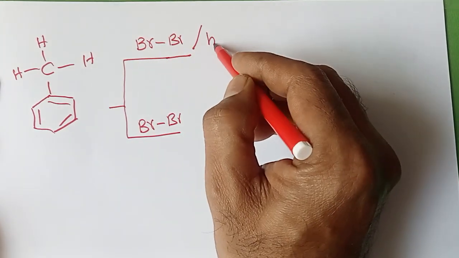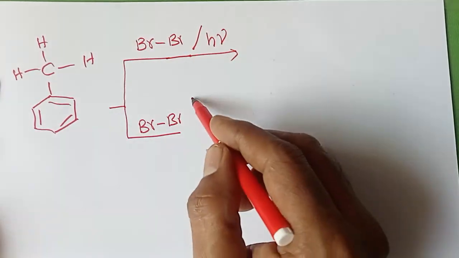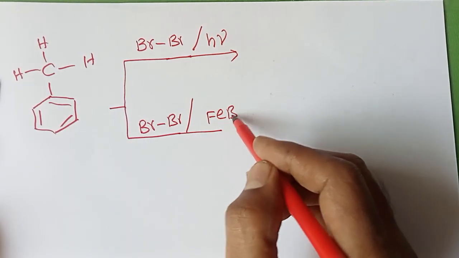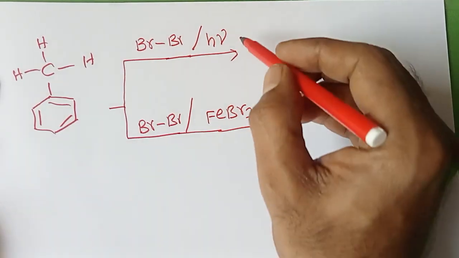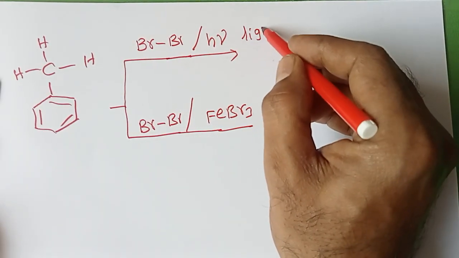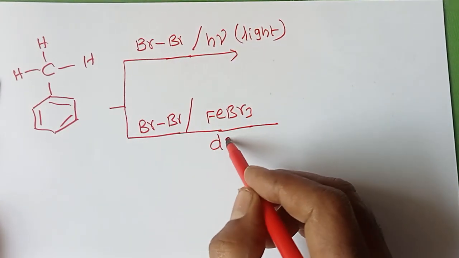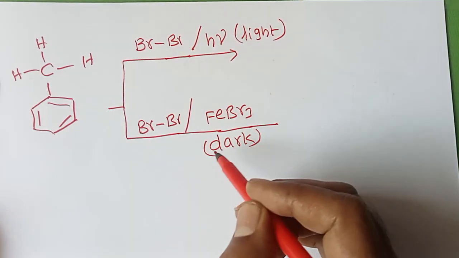First one, if you take H nu, sunlight. Second case, we can take the presence of Lewis acid FeBr3. This is called in the presence of light. The opposite of light is the dark. Sometimes they mention dark or not, no problem.